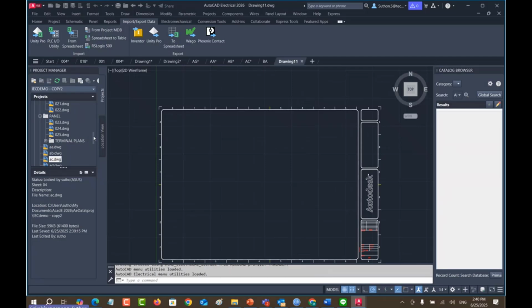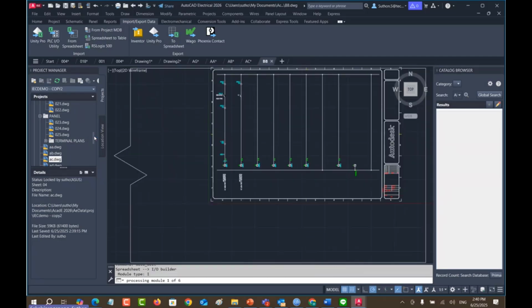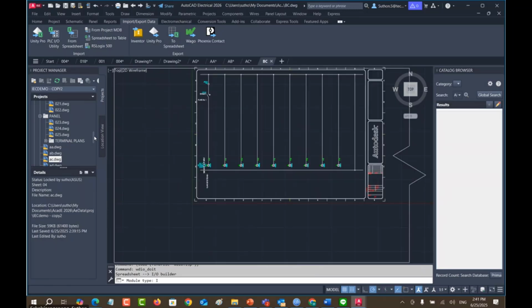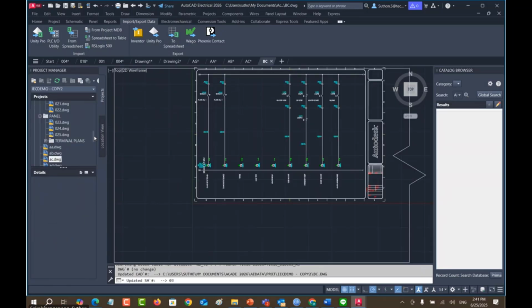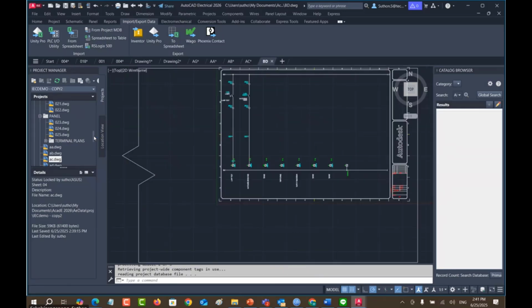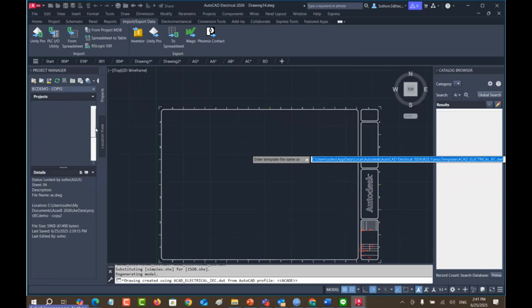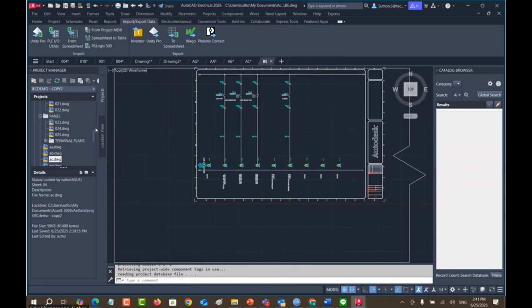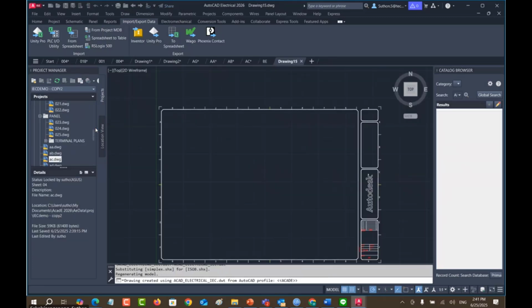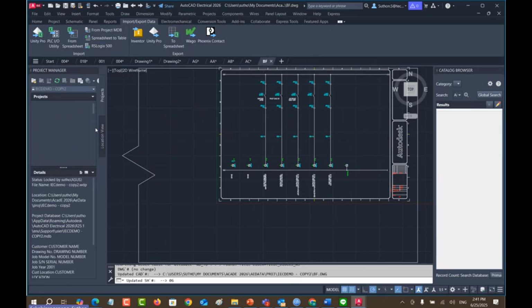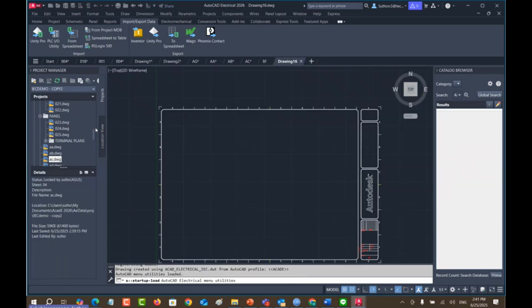So you can make many PLC-IO drawings easily like this and as many times as you wish. Easy. You don't have to do anything, right? This one is an automatic tool that the software provides for you. Here. I can't interrupt the process, so I have to wait for the process to finish.